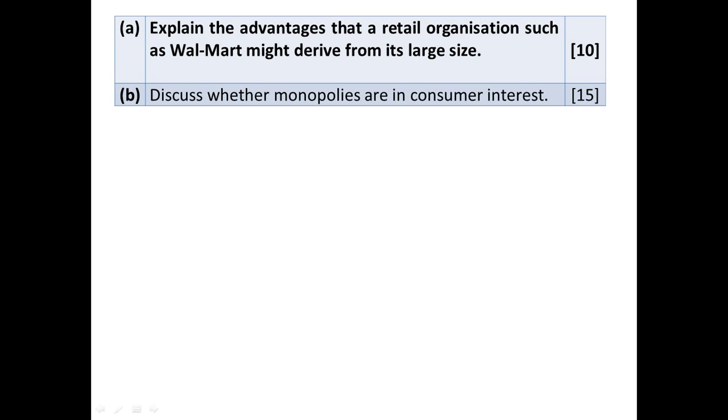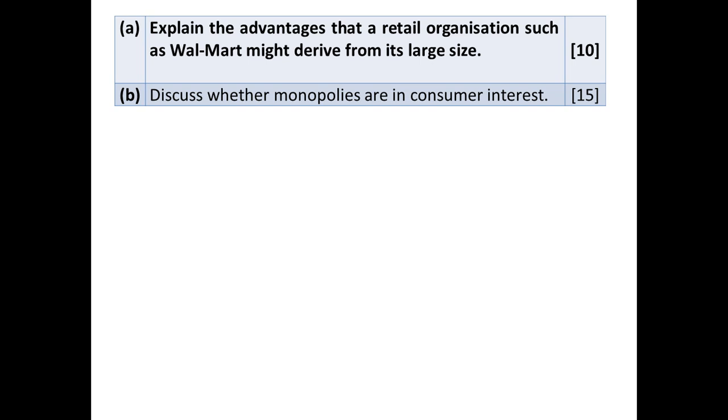Good afternoon, class. So today we will be looking at essay question 1 from your market structure tutorial. This EQ1 is a question as follows. For question A, explain the advantages that a retail organization such as Walmart might derive from its large size. Question B is: discuss whether monopolies are in consumer interest.